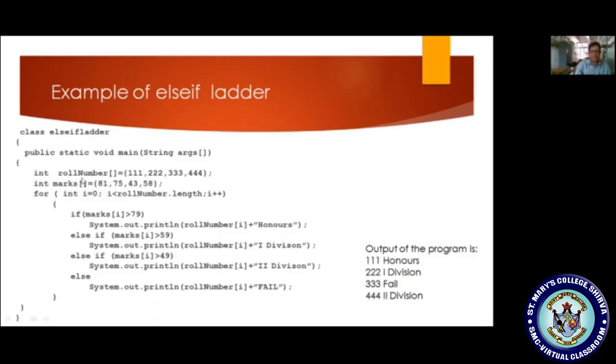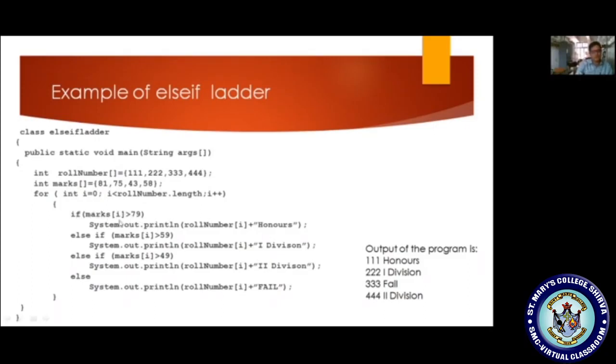Int marks is also an array variable. We have stored 81, 75, 43, and 58. And now I am constructing one for loop: for int i is equal to 0, i less than rollNumber dot length. What is the length of rollNumber? 4. So now the condition is true. If the condition is true, it enters into the body of the statement. In this body, I am checking one more condition.